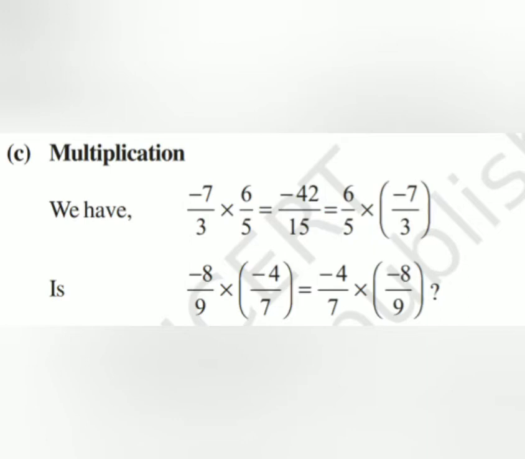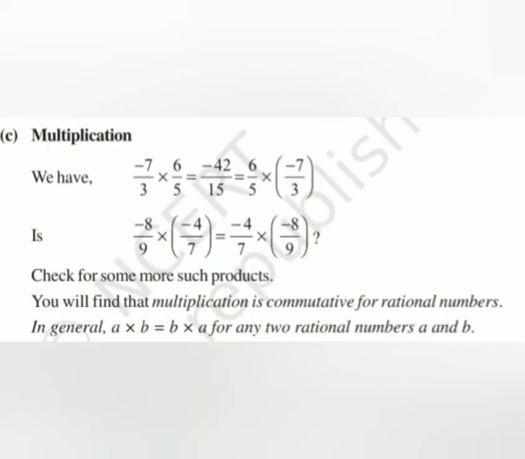So you'll find that multiplication is commutative for rational numbers, or in general, A into B is equal to B into A, where A and B both are rational numbers. So for any two rational numbers A and B, you will find that multiplication is commutative.